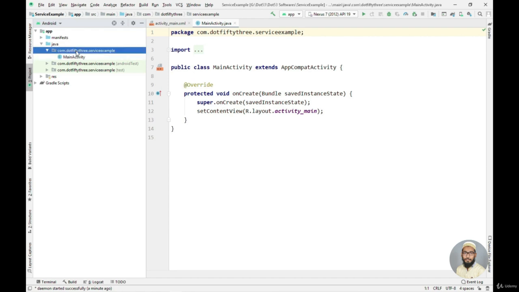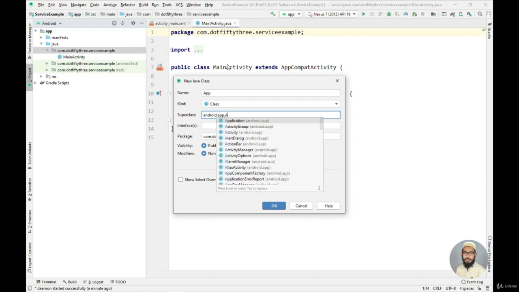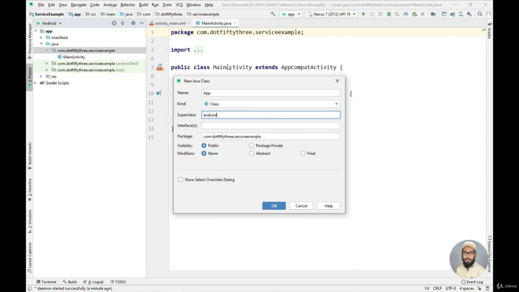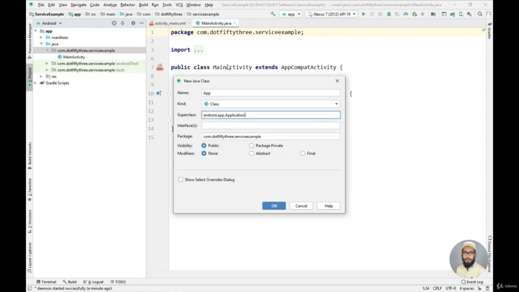Now let's create the application class, and to do that I will right click on this package name and then New, Java Class. I will name it App, and now I need to extend the Application class. For doing that I can type android.app.Application with a capital A, or I can simply type Application, and it will automatically write the whole package name for me.